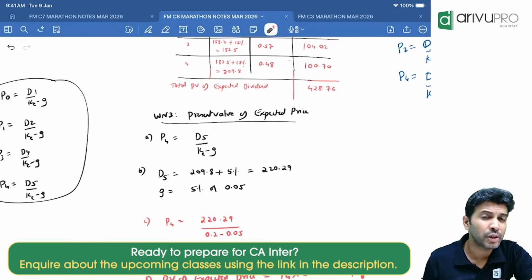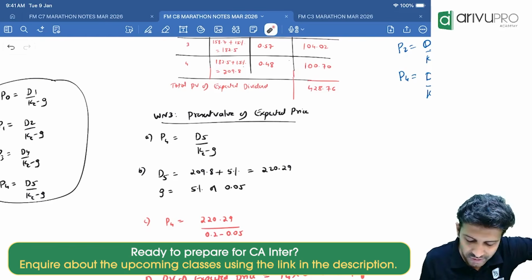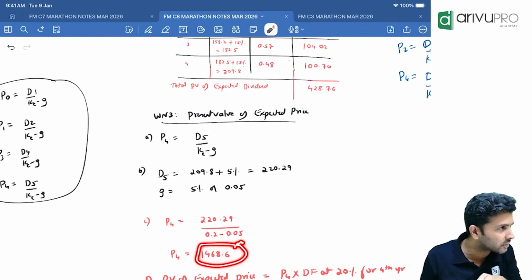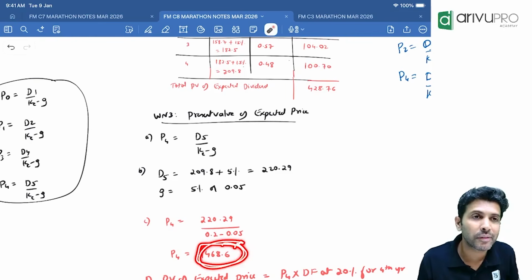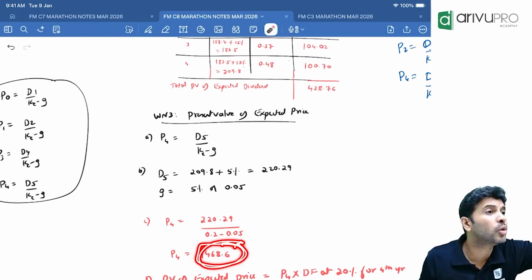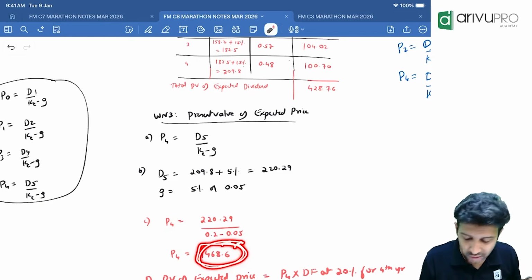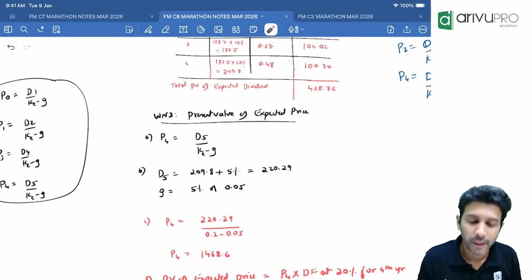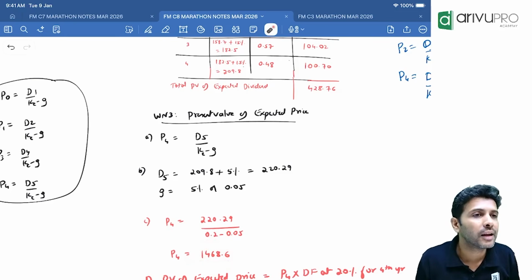Is this the price of the share now or after 4 years? After 4 years. Are you finding intrinsic value after 4 years or now? I mean, this is what value? Future value. As a shareholder, you will also get this when selling the shares. But this is future value, and we need the value now. So what do we need? Present value. How do we find the present value from the future value? Take this number and multiply by the discount factor.